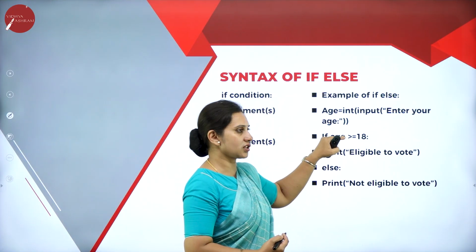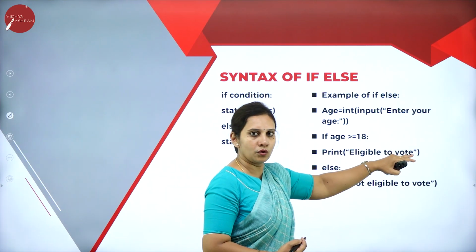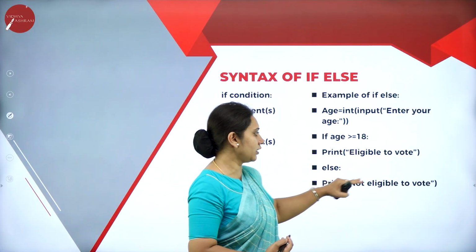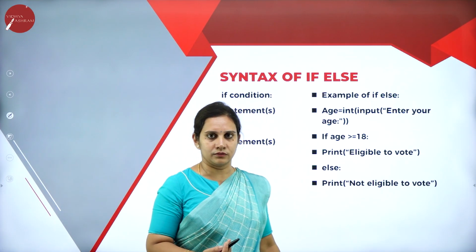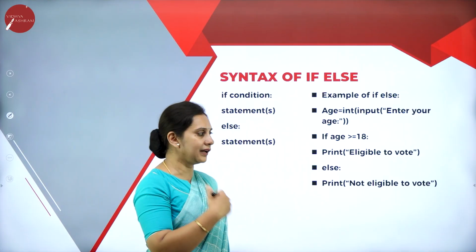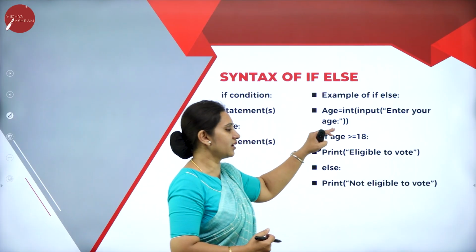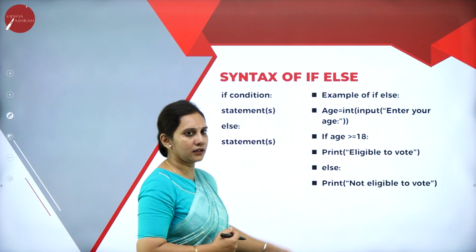Next, if age is greater than or equal to 18, eligible to vote. If they are not 18 or above, then they are not eligible to vote. According to the input I give, if I give age below 18, then it will print not eligible to vote. If it is greater than or equal to 18, then it will display they are eligible to vote.